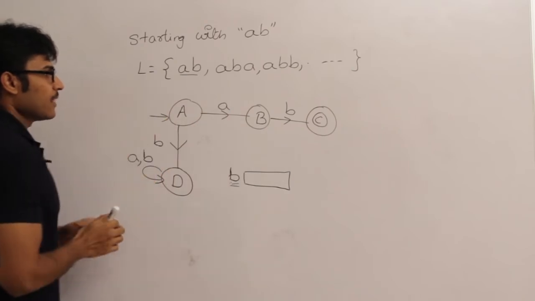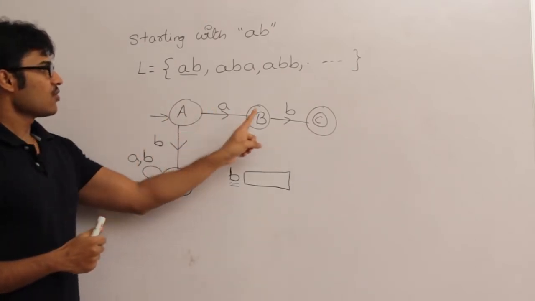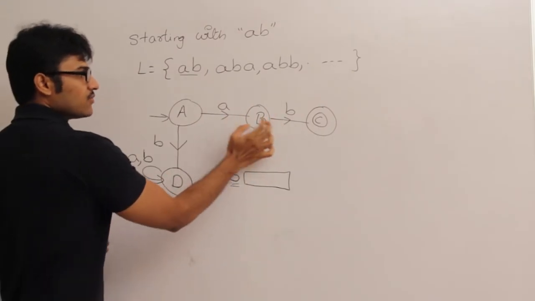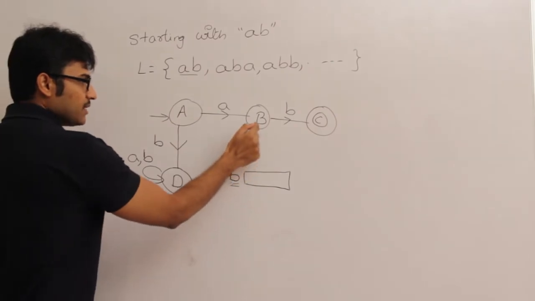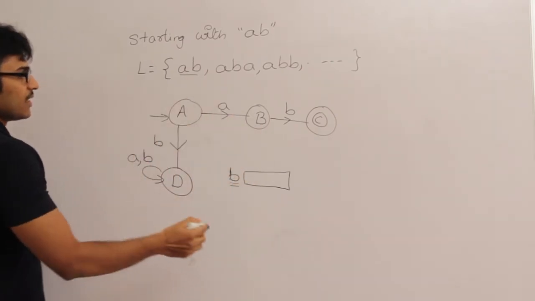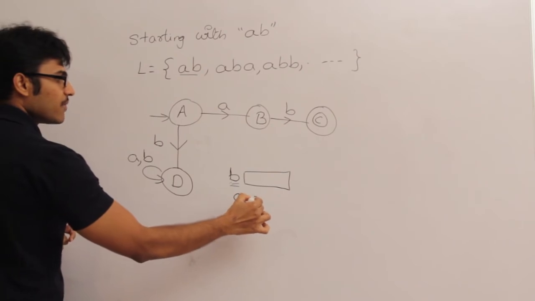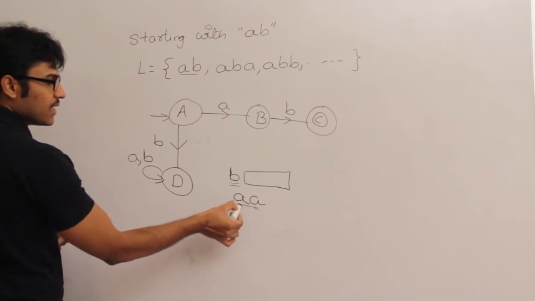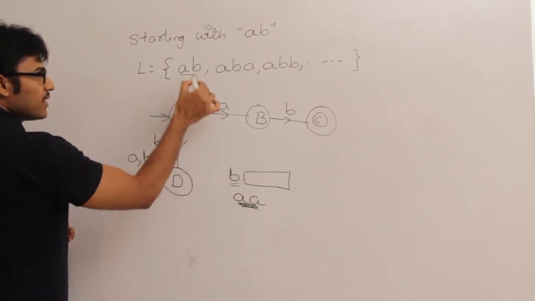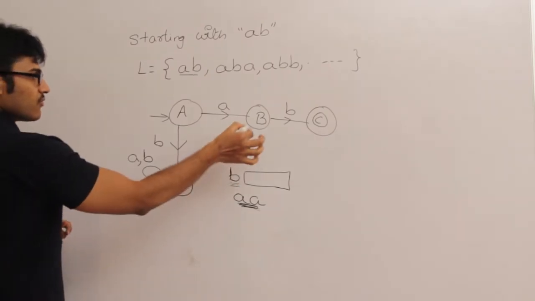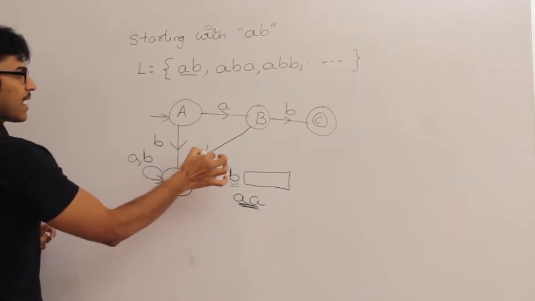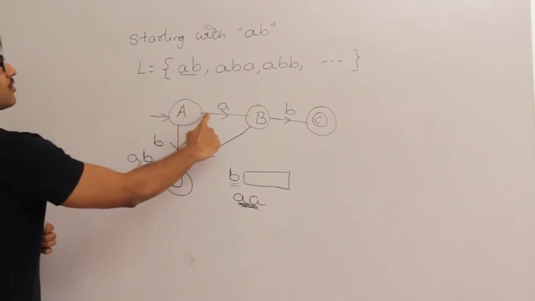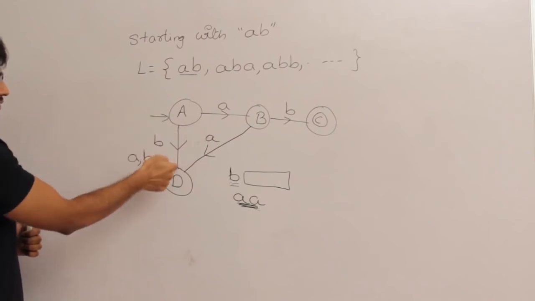Now look at state B. Now state B is waiting for A followed by immediately a B. So if it gets B, no problem. A is followed by B and I am going to accept it. But in case if it gets A, it is nothing but the string is small a followed by A. See, if I get one more A at B, it is nothing but AA. If the string is going to start with AA, it is never going to start with AB. Therefore, if I get A, I have to push it this way. So which means I am going to kill all the strings which are going to start with AA or which are going to start with B.